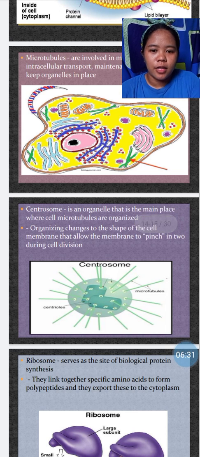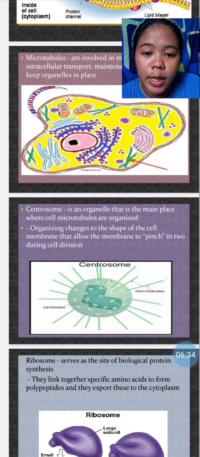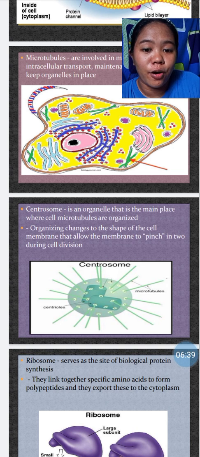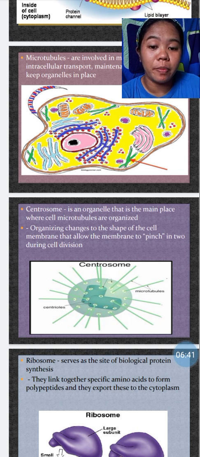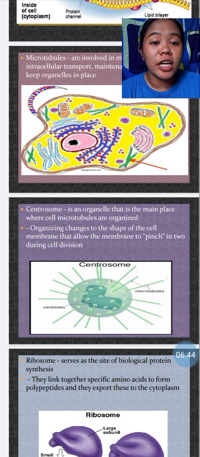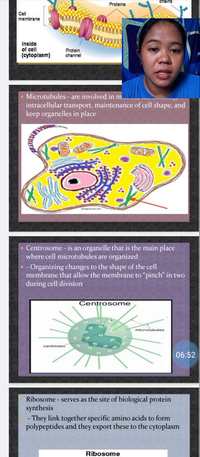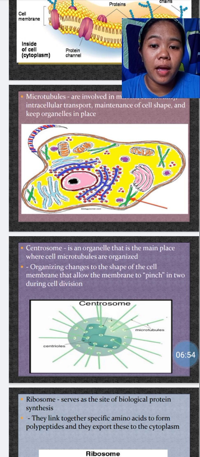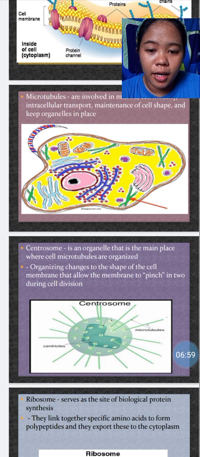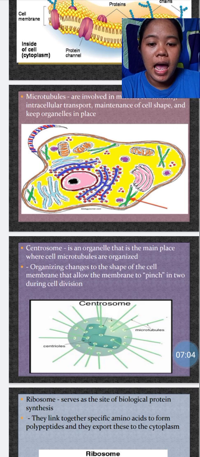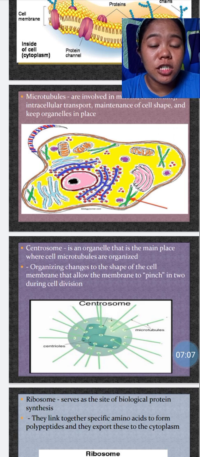Next is the centrosome. The centrosome is an organelle that is the main place where cell microtubules are organized. Nasabi ko na kanina na yung microtubules ay nagme-maintain ng ating cell shape at keeps organelles in place. The centrosome is the main place kung saan ino-organize po ang ating microtubules, and organizing changes to the shape of the cell.